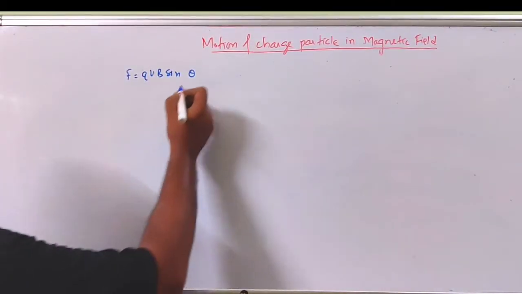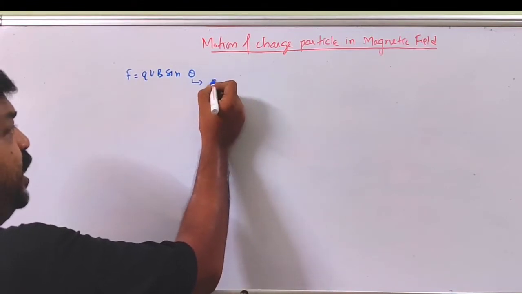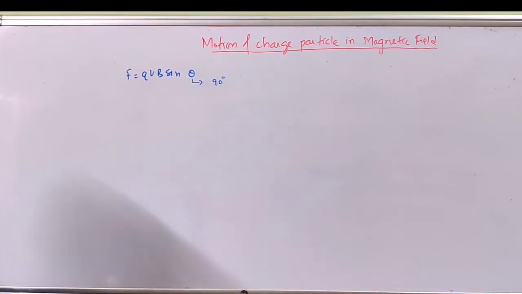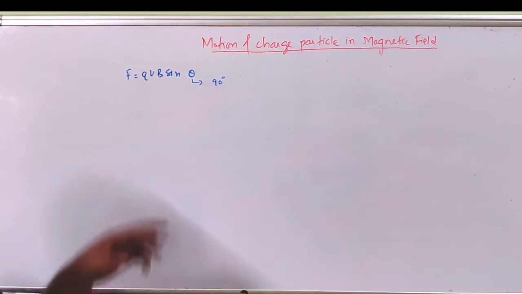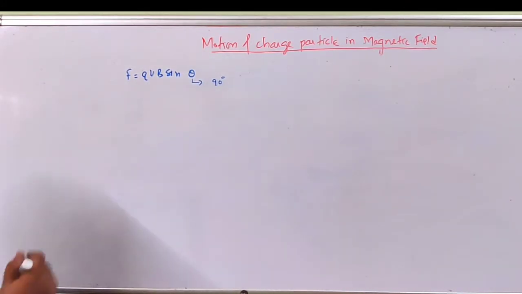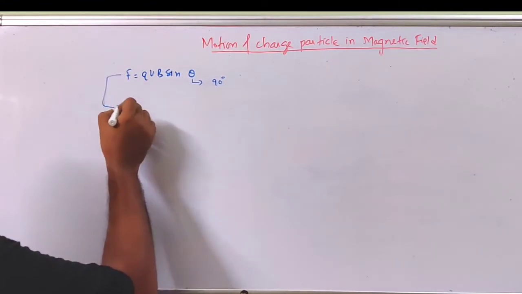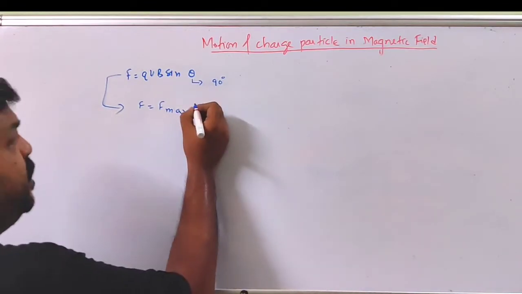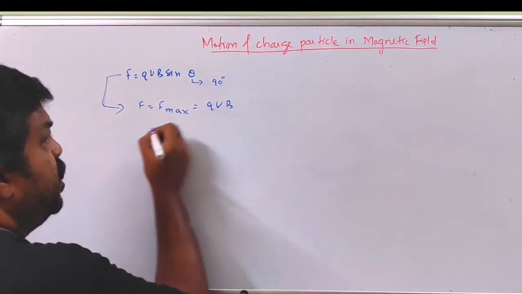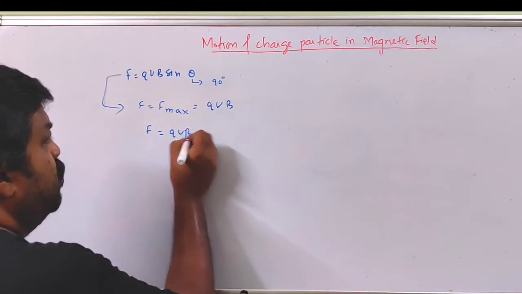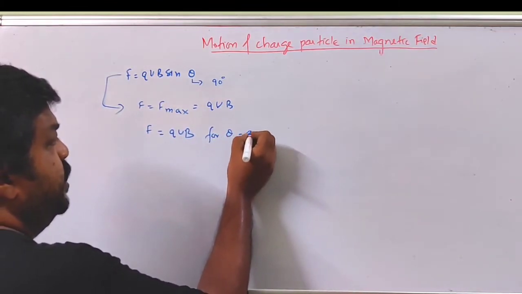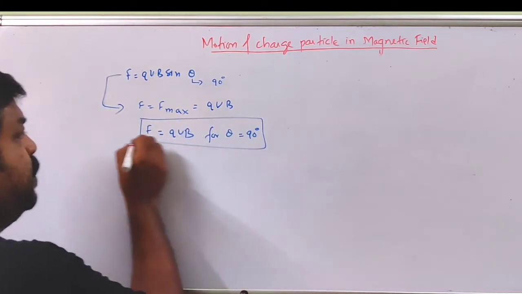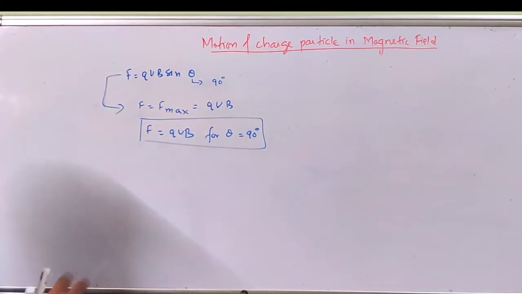So now let's see what happens when theta is 90 degree. We have seen the case when theta is 0 degree or 180 degree, but what happens when theta is 90 degree? Now mathematically it shows that when theta is 90 degree, this force will have a maximum magnitude, and it will be equal to qvB. So force is qvB for theta equal to 90 degree. That means when the charged particle is moving perpendicular to the direction of magnetic field, this is the magnitude of the force. Till that point we have understood.